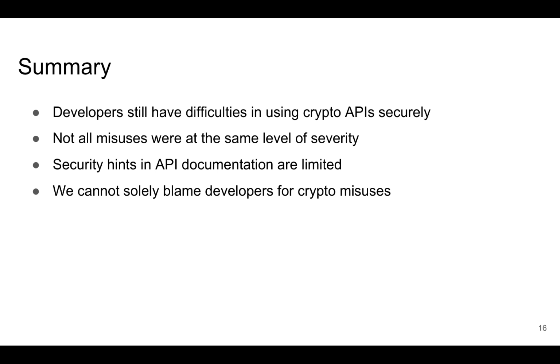The takeaway messages of this work are that developers still have difficulties in using crypto APIs securely, and not all misuses were at the same level of severity. Also, security hints in API documentation are limited, and we cannot solely blame developers for crypto misuses that are found by a static analysis tool.